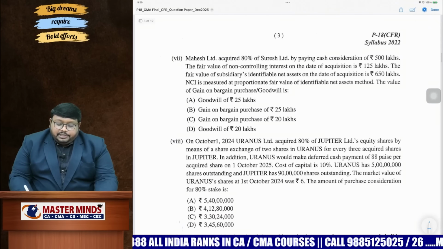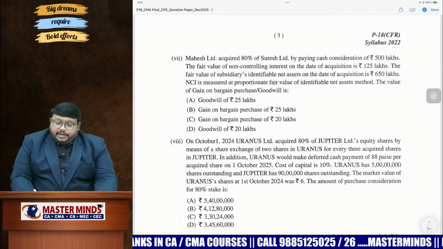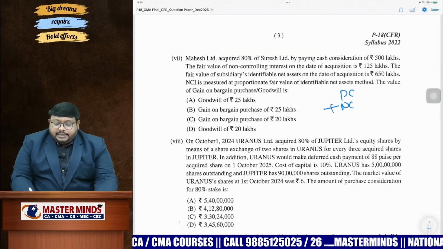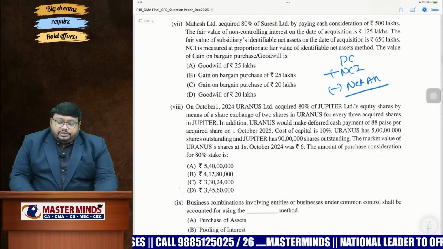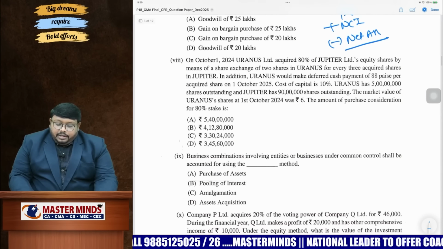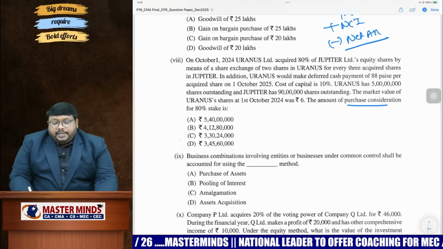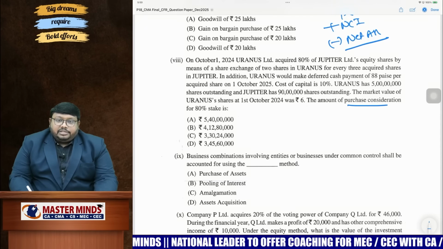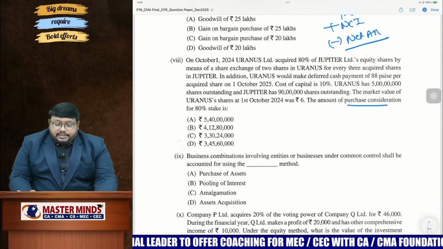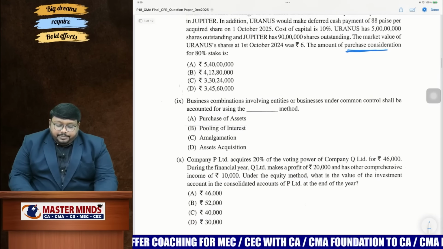So coming to the seventh question, it's a direct question, goodwill or gain on bargain purchase. We are having that formula already, purchase consideration plus NCI minus net assets. If we get positive, it means goodwill; negative means gain on bargain purchase. And next question, they're asking PC calculation under Ind AS 103. What is the fair value we have to find out: fair value of shares issued, fair value of assets given up, contingent consideration fair value, present value of deferred consideration. Everything you can calculate and find out the amount of purchase consideration for 80% stake.